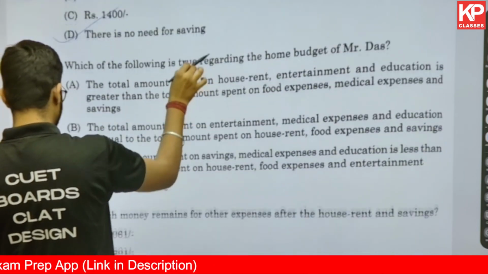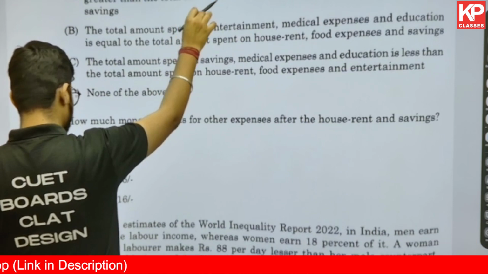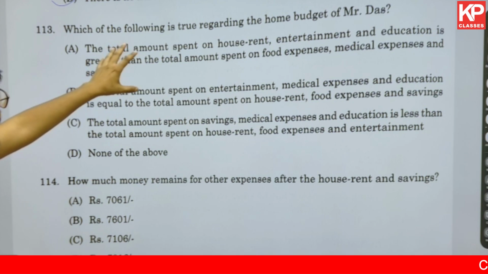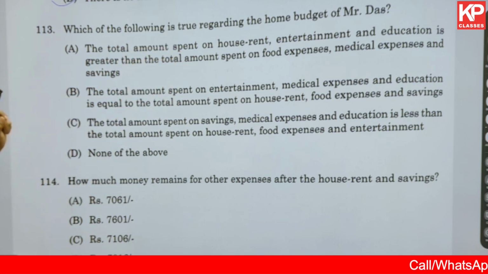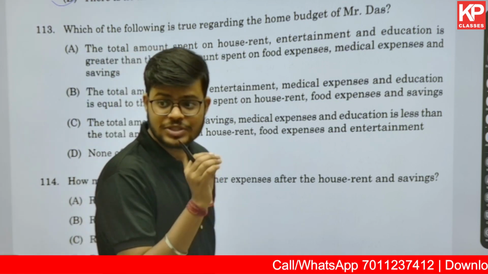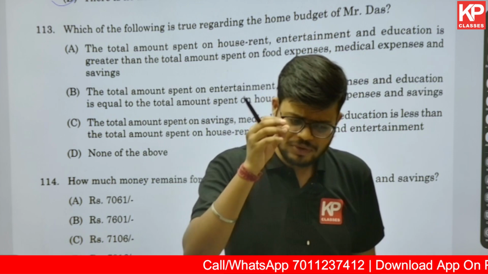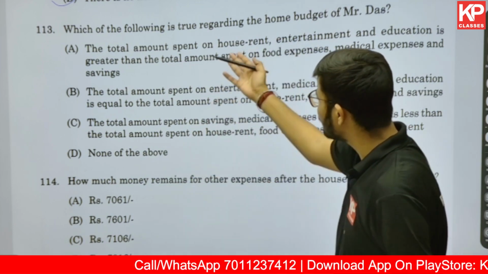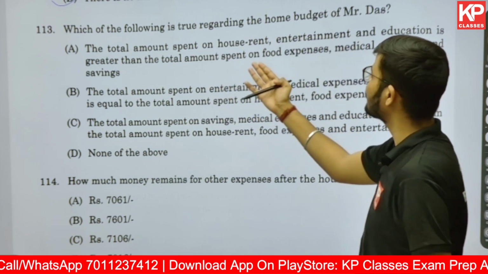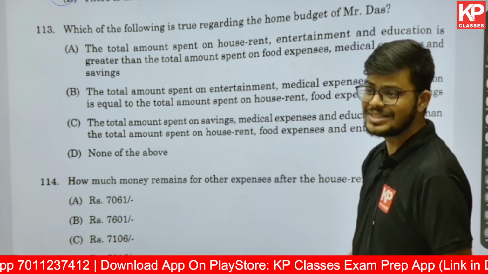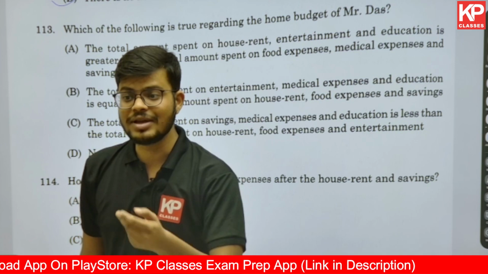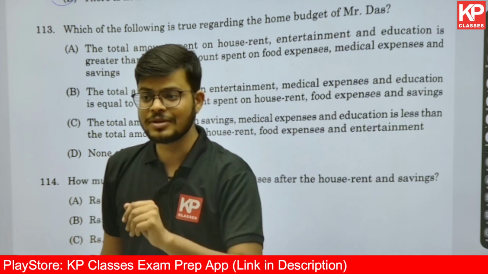Then after that, question numbers 13 and 14 are there. I hope these are the last ones. Then the second set will be understanding. Now this is talking about which of the following is true regarding the budget of Mr. Das. We have already discussed questions like these, that even if you think the calculation is tough, this needs no calculation. It says the total amount spent on house rent, entertainment and education is greater than total amount spent on food expenses, medical expenses and savings. Now this is like me asking whether 4 is bigger or 5 is bigger. The answer is 5. If I say 5 is more than 6, this is wrong.